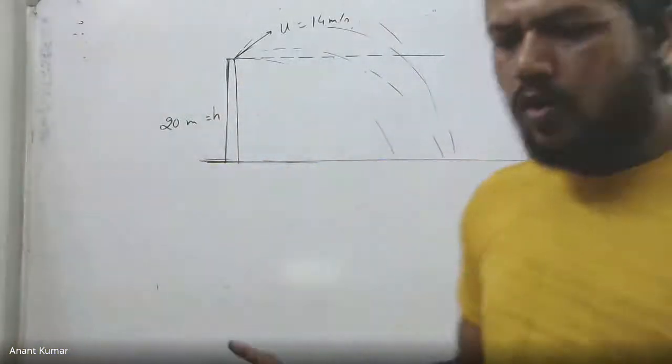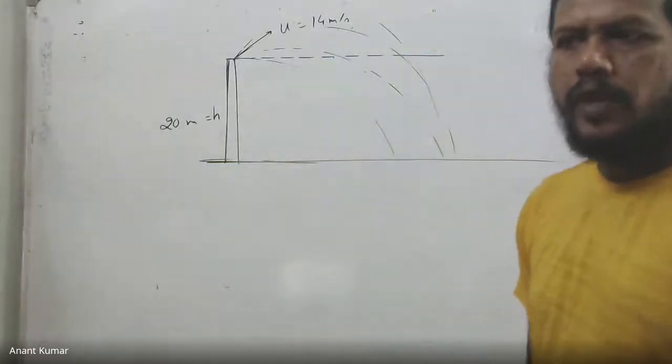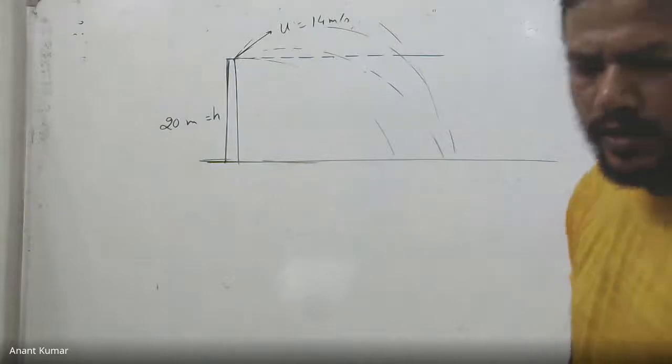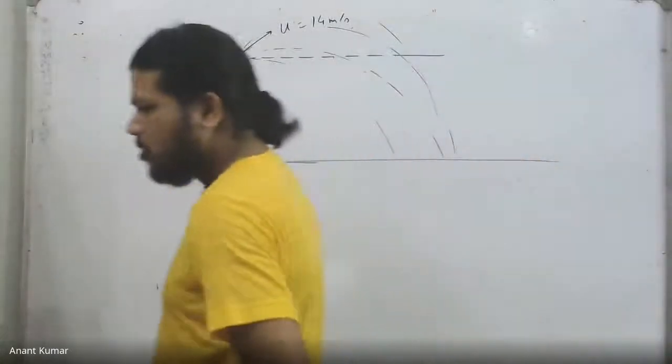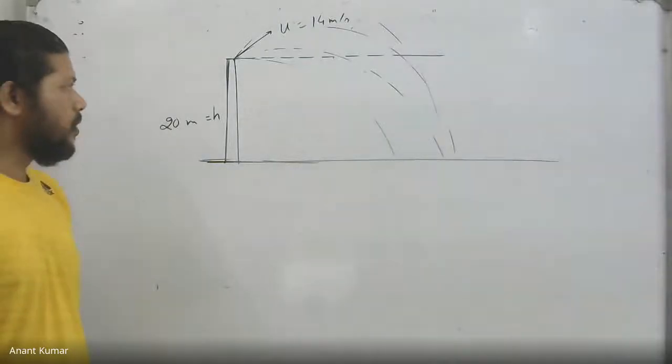Obviously, there is no horizontal acceleration on it. The projectile itself has only one acceleration, which is along the vertical direction. In the horizontal direction, there is no acceleration as such. But the point is that we are throwing it not from the ground.